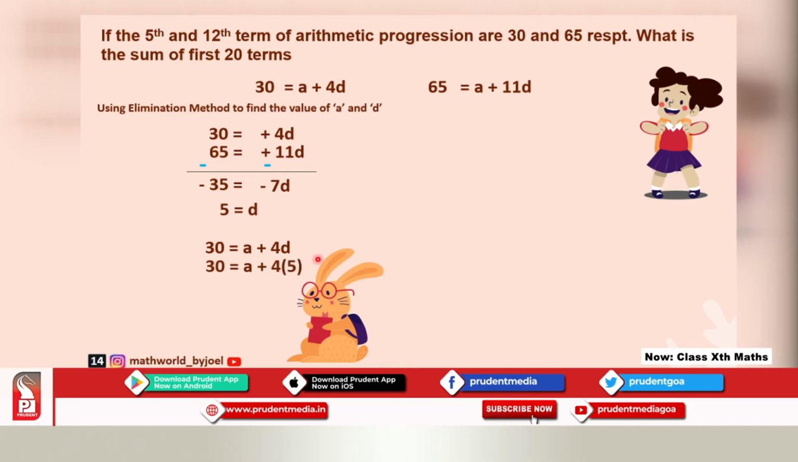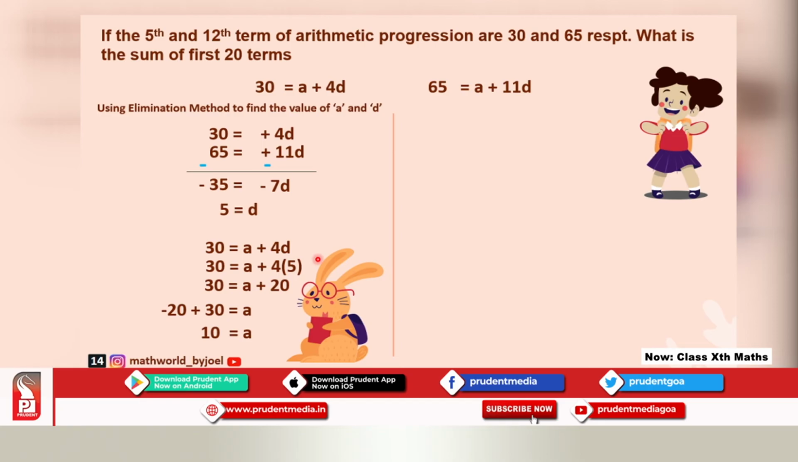D value is 5, so I will write it down. A plus 4 multiplied by 5. So 4 multiplied by 5 will become 20. Take the numbers on one side. So 30 minus 20 is equal to A. The answer that you are going to get is 10. So I have my A, I have the value of D.